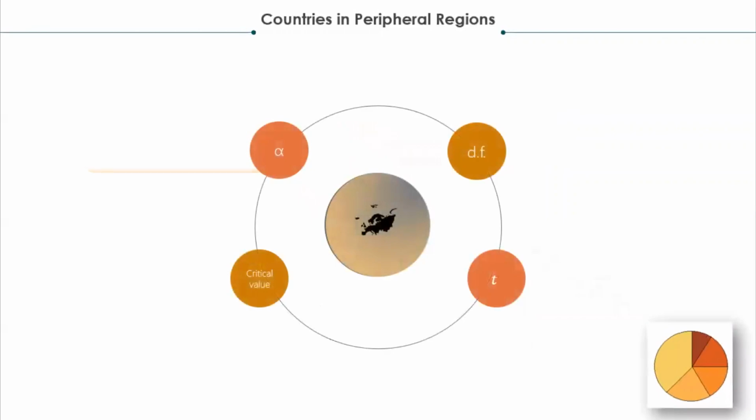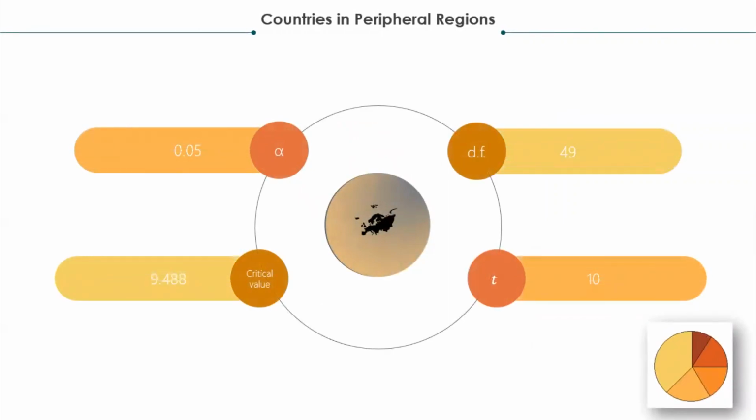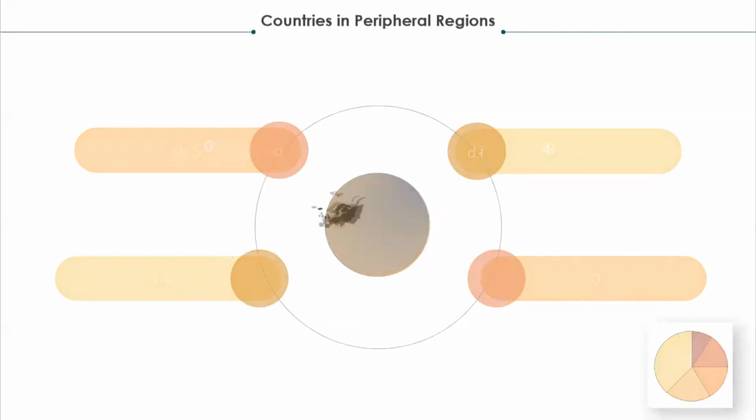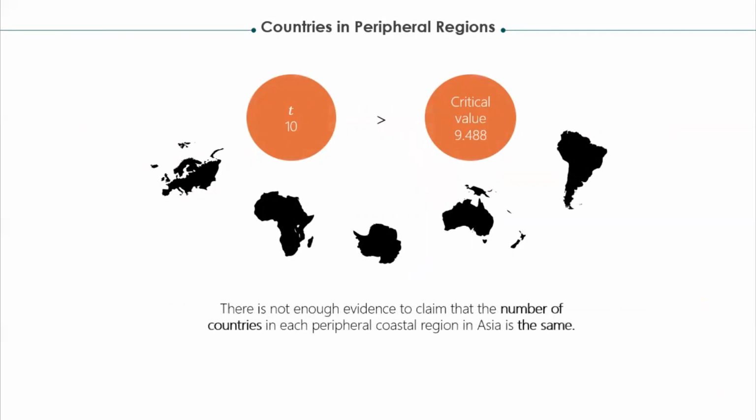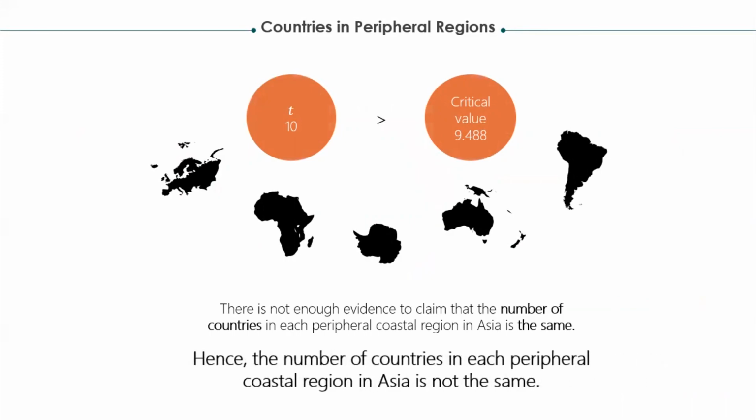These are the values of confidence interval, degrees of freedom, critical value, and test statistic used for the calculation. From the calculation, we conclude that the test statistic value is higher than the critical value. Therefore, we reject the H null. There is not enough evidence to claim that the number of countries in each peripheral coastal region in Asia is the same. The proposed solution is that the number of countries in each peripheral coastal region in Asia is not the same.